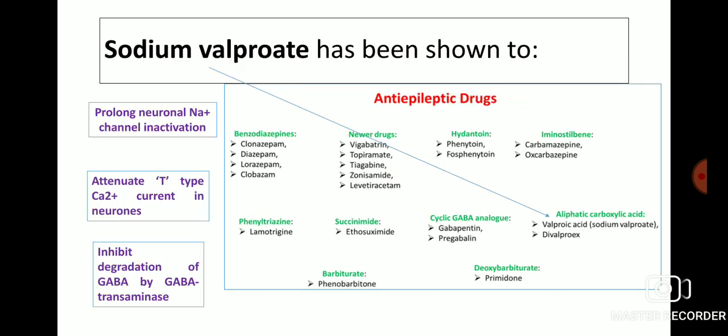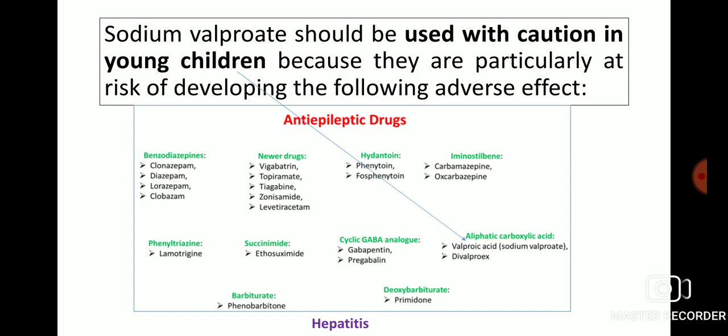Sodium valproate has been shown to prolong neuronal sodium channel inactivation, attenuate T-type calcium current in neurons, and inhibit degradation of GABA by GABA transaminase. Sodium valproate should be used with caution in young children because they are particularly at risk of developing the following adverse effect: sodium valproate causes hepatitis.